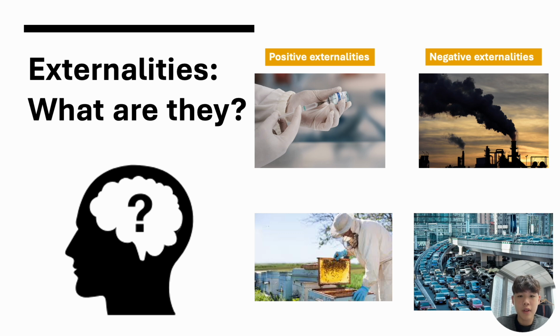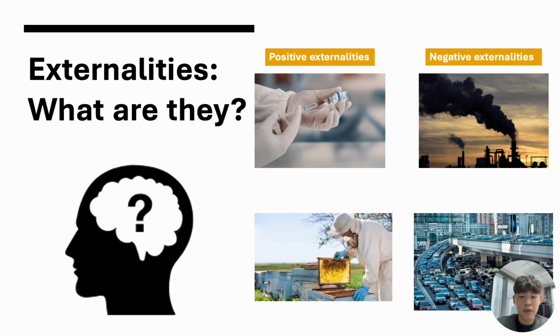On the other hand, positive externalities occur when an activity provides external benefits to others. For example, getting vaccinated improves overall public safety and health, while beekeeping provides pollination services to nearby crops and flowers, which benefits farmers and the environment as a whole.